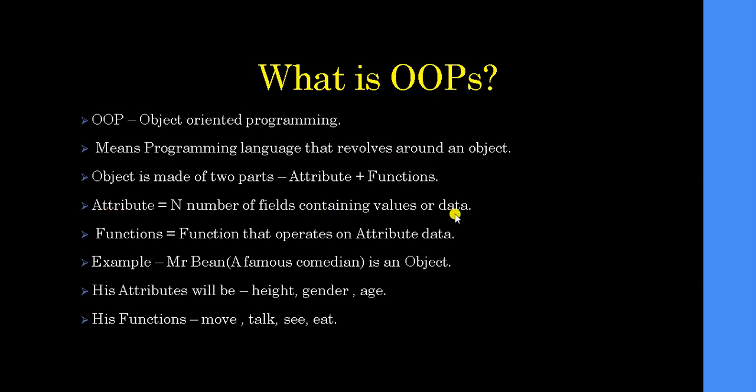Attributes are n number of fields containing values or data. Functions operate on attribute data. Example, Mr. Bean, a famous comedian, is an object. He will have attributes like height, gender, age. These are his attributes, and his functions will be that he can move, he can talk, he can see, he can eat. All these are his functions. I'm just giving a rough real world example. So an object is comprised of attributes and functions. Quite easy to understand.